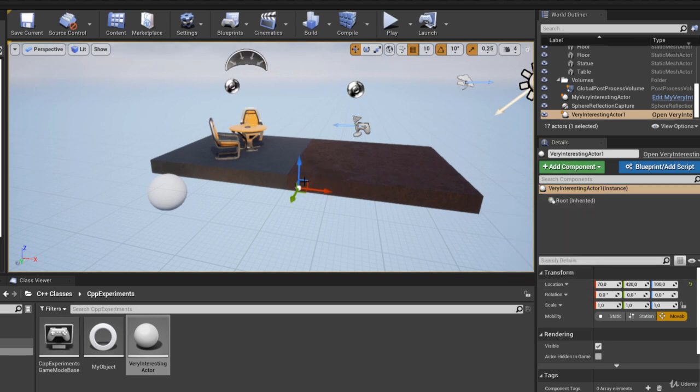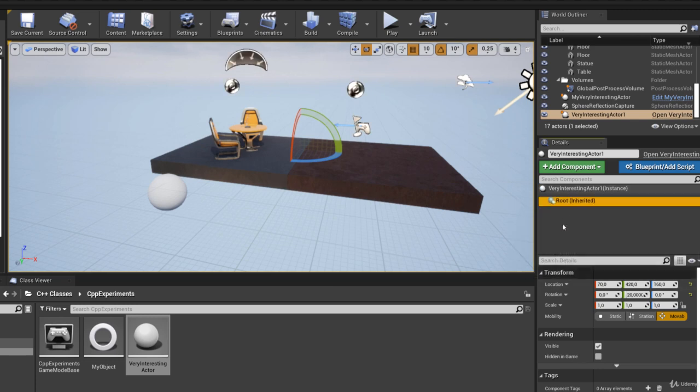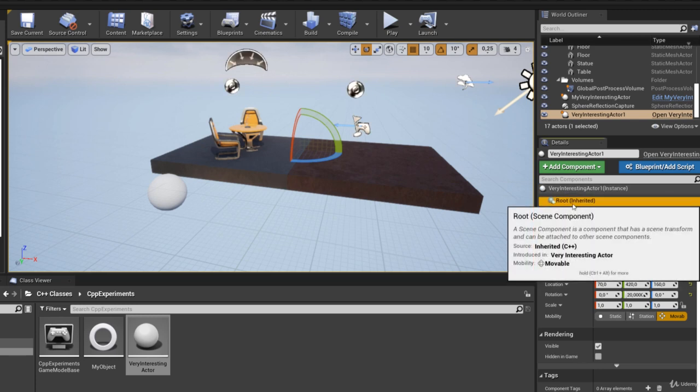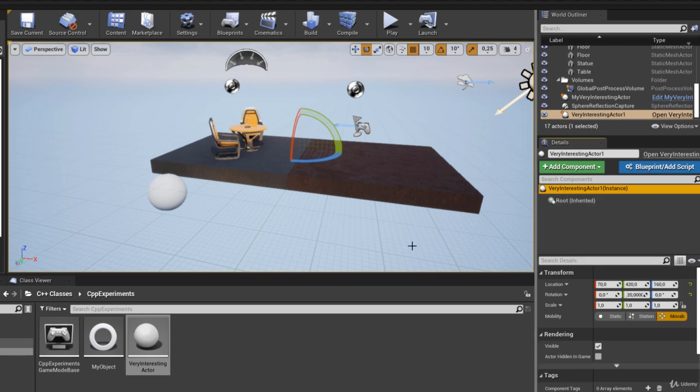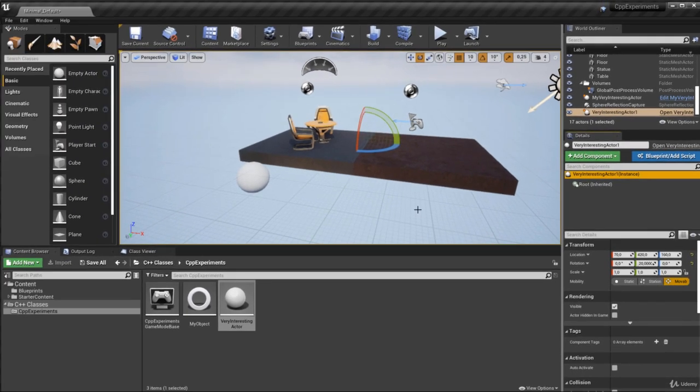That relates to movement as well as when you rotate this thing around. You will see, whether you have the scene component or the actor itself selected, the transform will be the same, so the location and the rotation will be the same. That again is because the actor draws that transform from the root, whatever you specify as being the root.